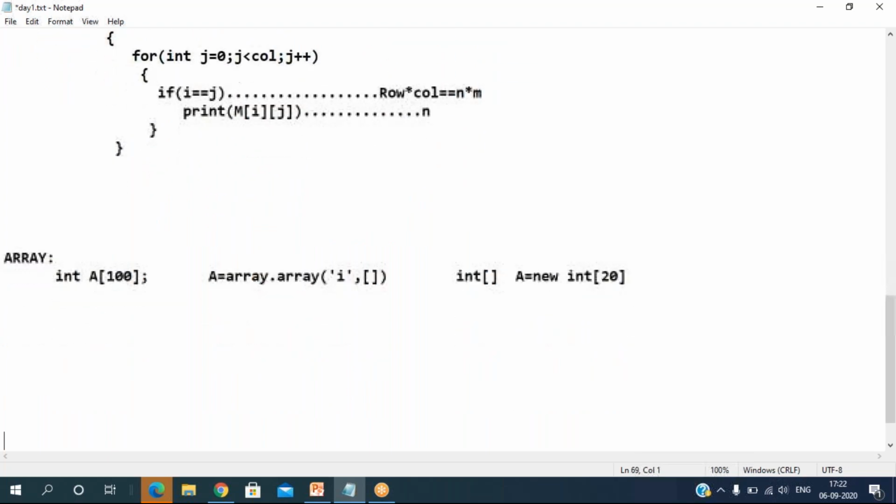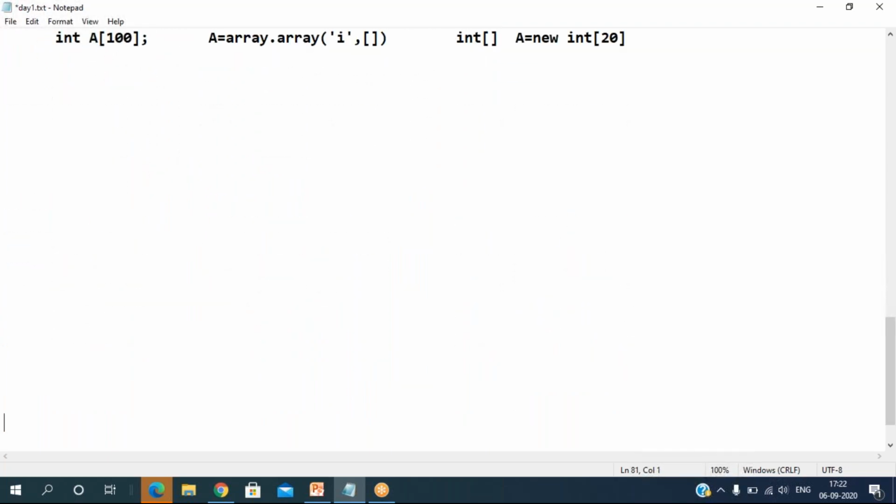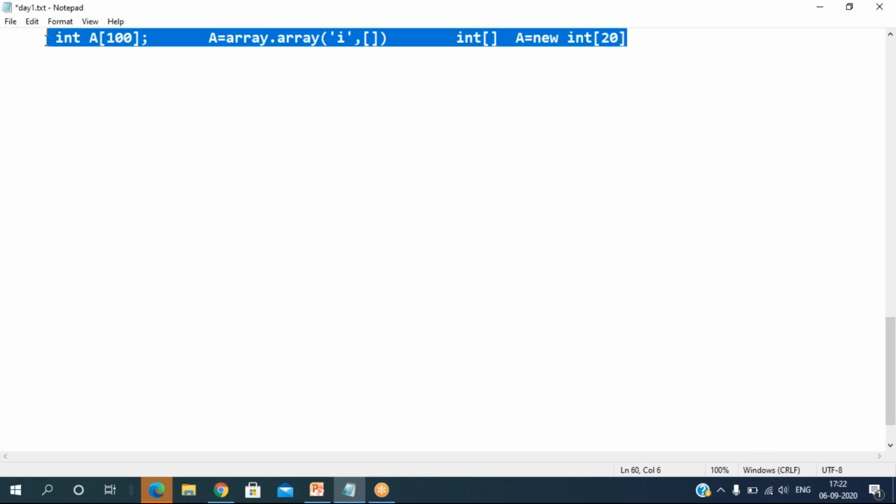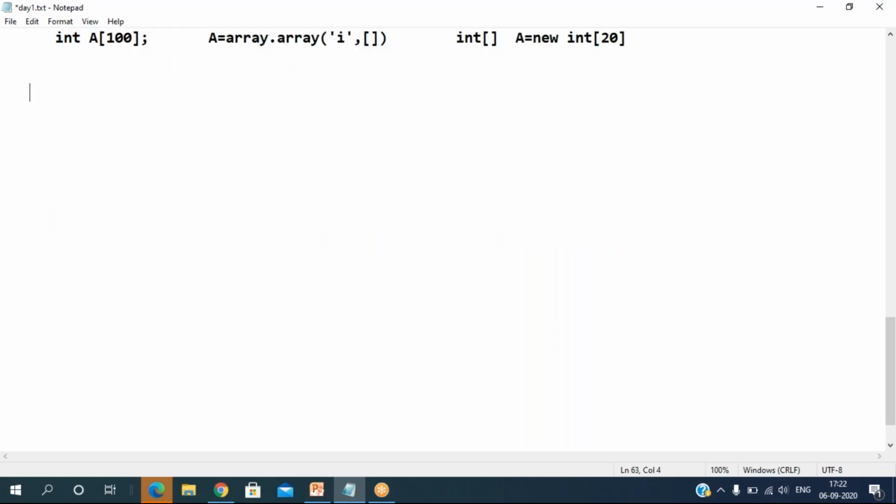Now I want to access the elements of the array. In C language, you declare int a of 100. Now I want to access maybe a few elements. Generally we go for int n, and first accept this one: scanf, percentage of d, address operator n, semicolon is mandatory. After accepting, you already allocated 100 elements, but maybe you are going to use only 10 elements. How to store the data and how to access?